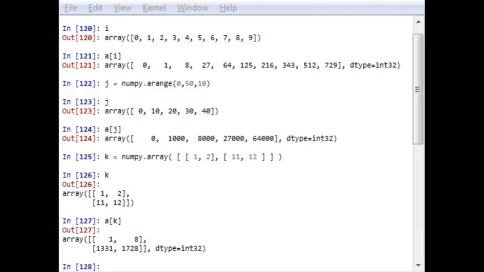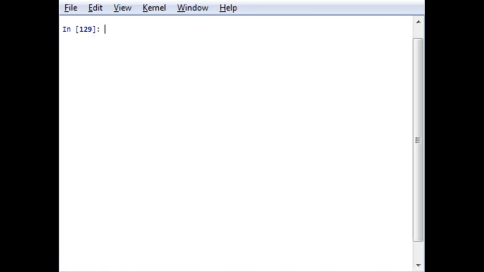Okay, so let me just open the Python console and clear this screen first. Now let us generate an array of 100 elements and then convert it into a 10 by 10 array, that is a 10 cross 10 matrix, for example.